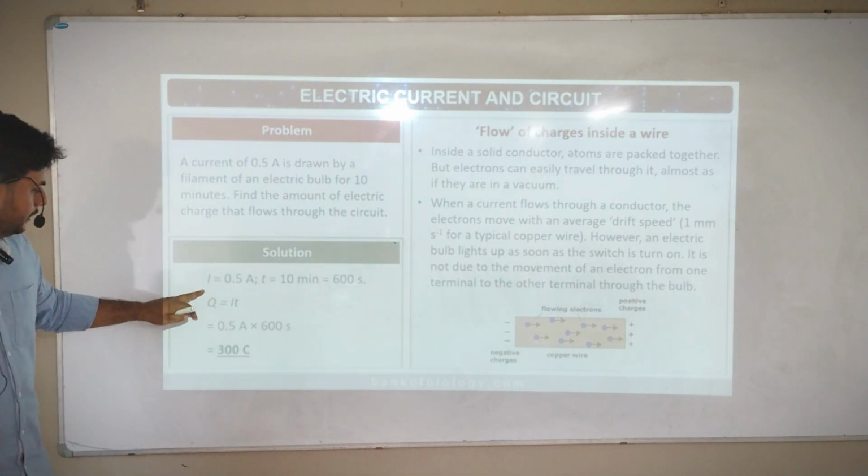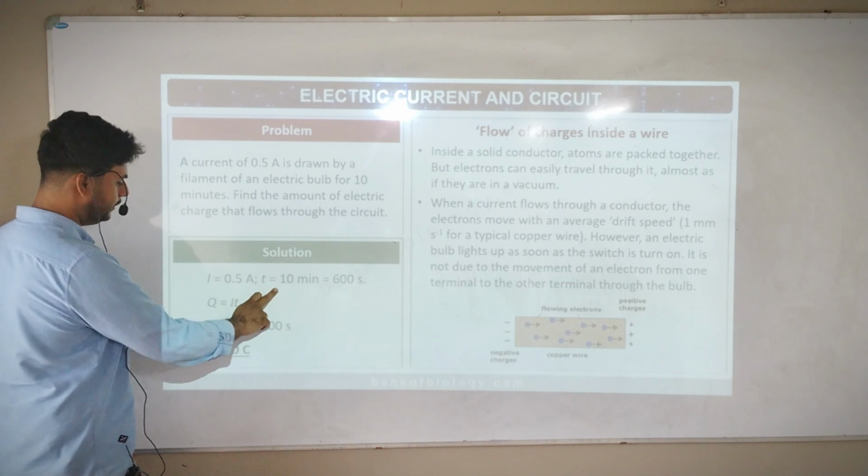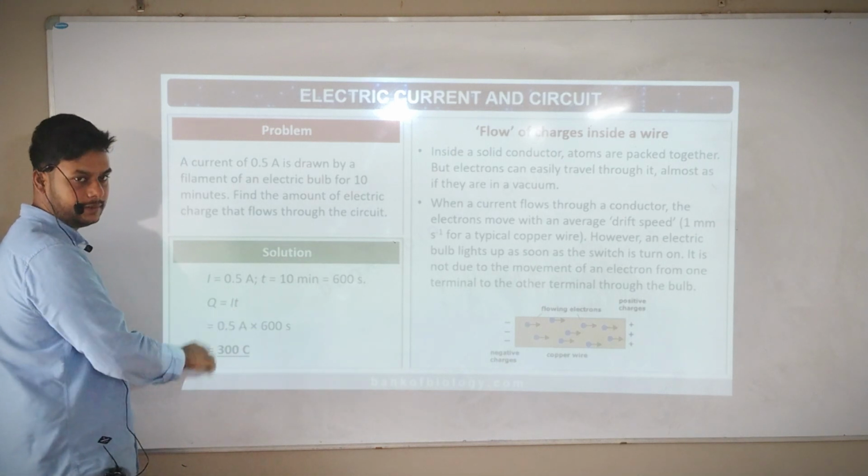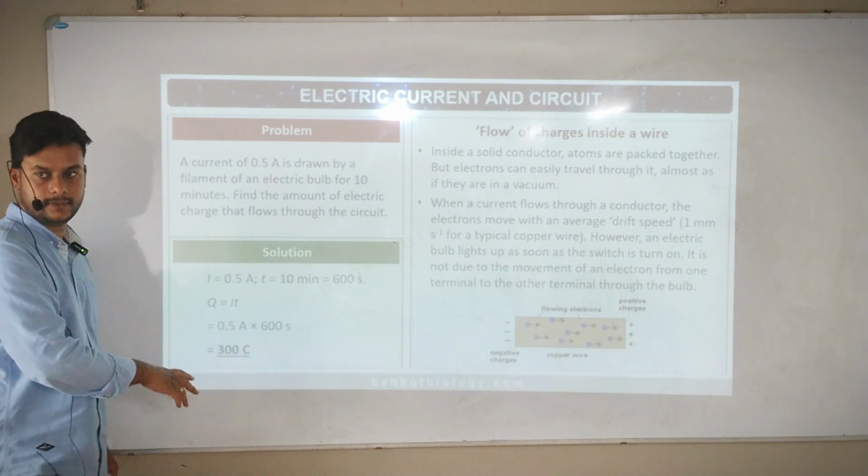They are using which formula here? I is given, T is given, Q is equal to IT they are using, and they got the answer. Charge they are finding. Okay, leave.